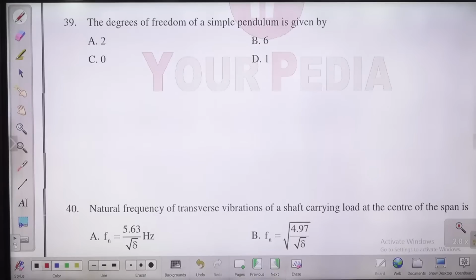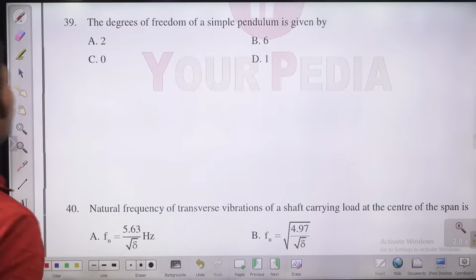Please try to answer. Yes, vibration questions are comparatively easy. Mechanics questions were a bit difficult, but the vibration questions are comparatively easy. Thermodynamics and heat transfer questions you are also going to find much more direct. Then some production questions you are going to find very good level questions in the production part. So total 150 questions are there. Next, thermodynamics and heat transfer, those questions are not going to take much time.